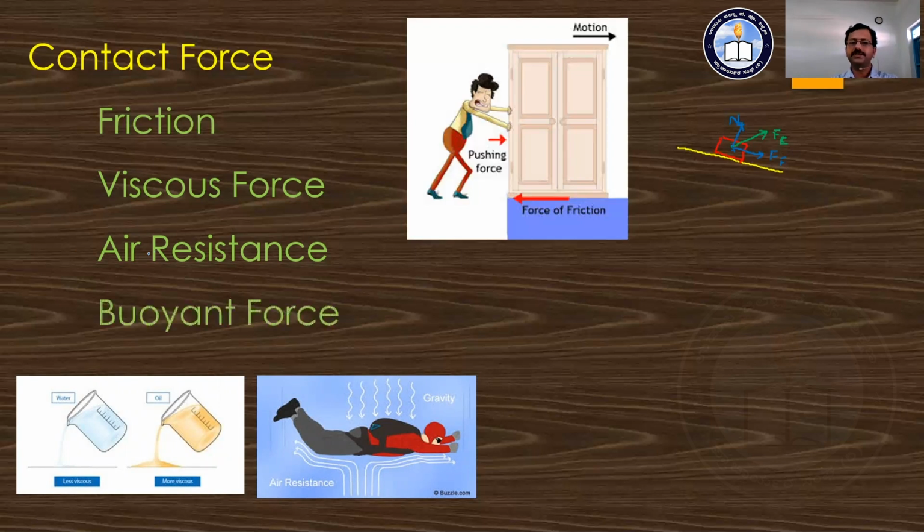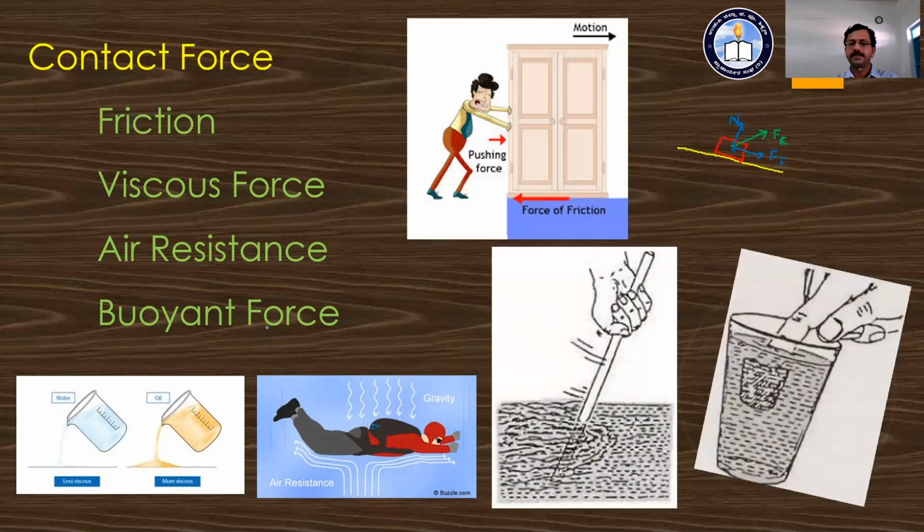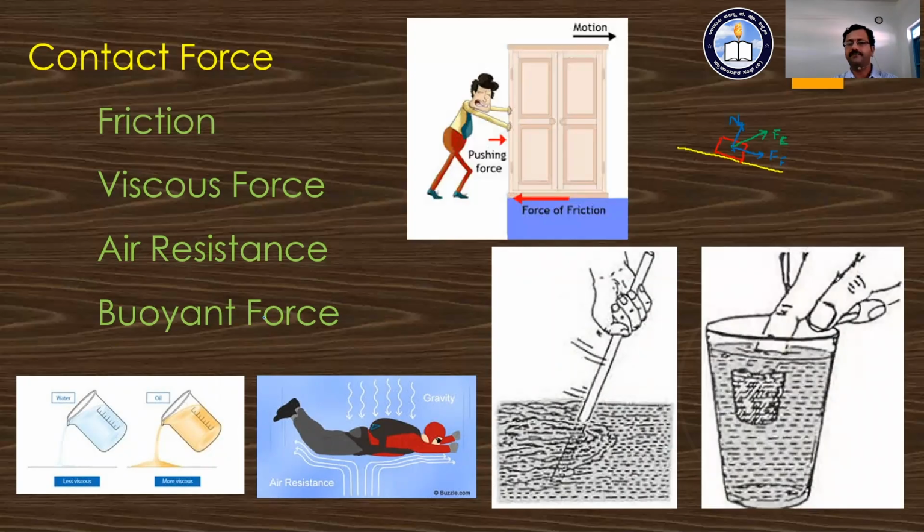The other contact force, which acts between a liquid and a solid, is known as the buoyant force. Here we can see some diagrams by which we can understand the buoyant force. When we move a stick in air and in water, it is difficult to move the stick in water.